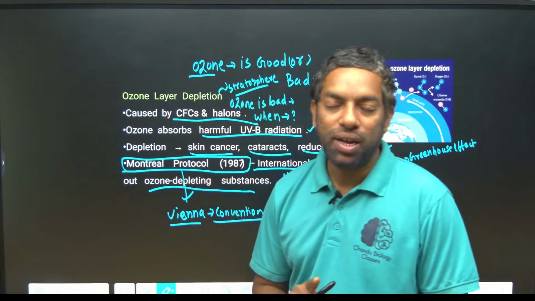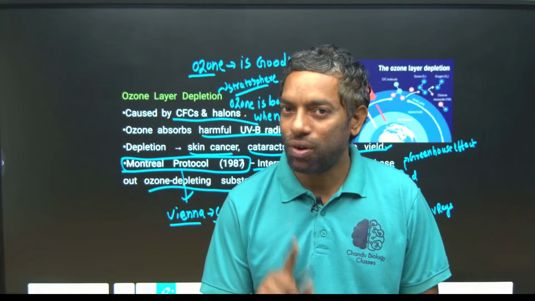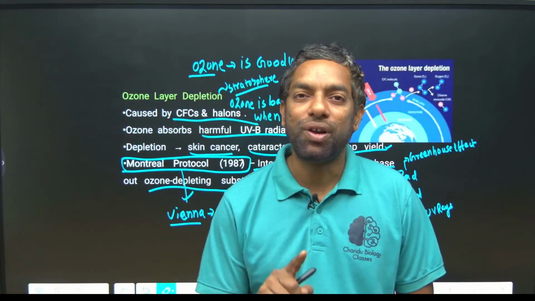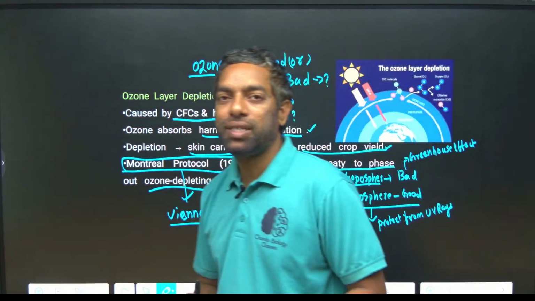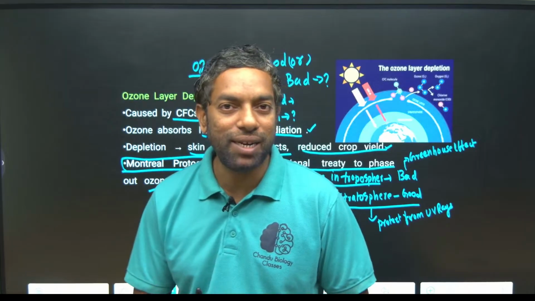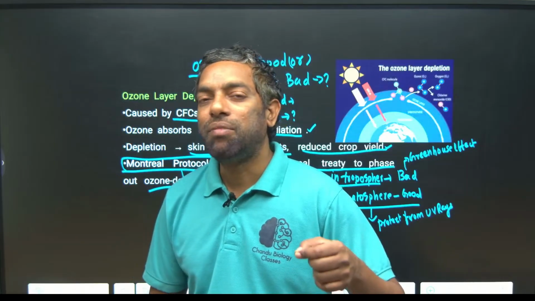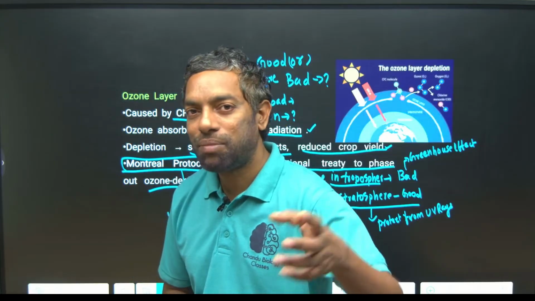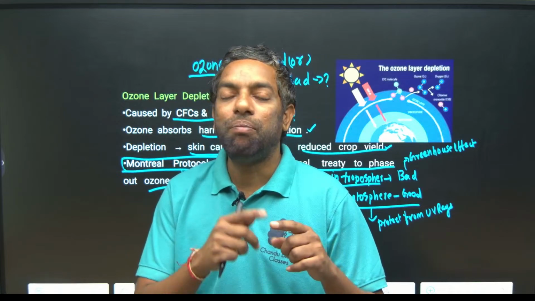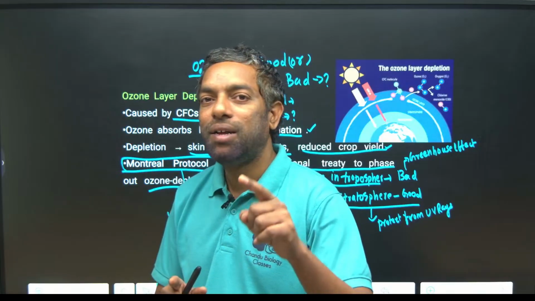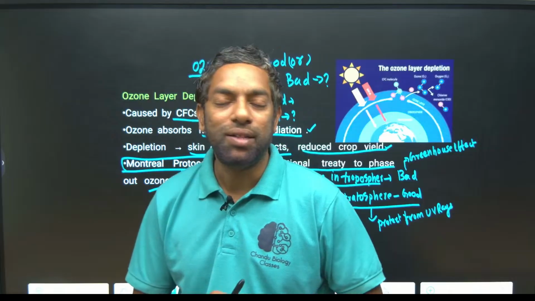The Montreal Protocol tells about ozone depleting gases, mainly CFCs, chlorofluorocarbons. That is the Montreal Protocol under the Vienna Convention. The Vienna Convention is where a group of countries come together to form general accepted principles. Under the Vienna Convention, they made a protocol, the Montreal Protocol, which is based on ozone depletion.